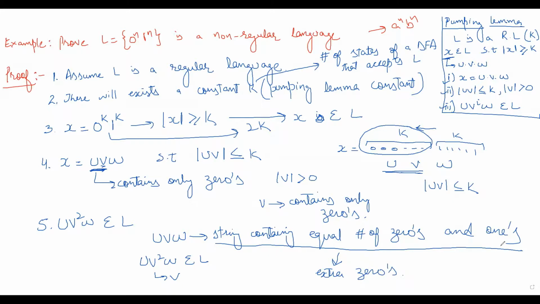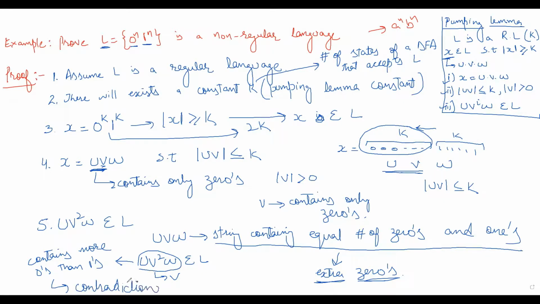Okay. So are we changing ones? No, we are not changing ones. We are including extra zeros. So that means this particular string contains more zeros than ones. And we are saying that this particular string belongs to L, but L contains only those strings that have an equal number of zeros and ones. But here we are finding a string that belongs to L and it has more zeros than ones. So we are reaching a contradiction.